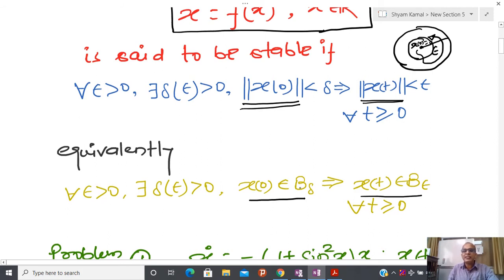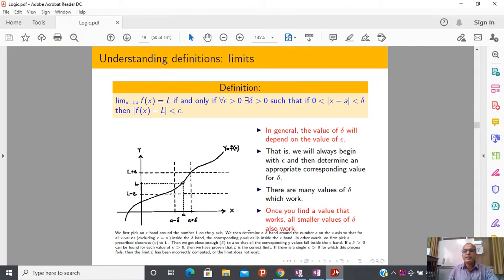If you assume this, then this is also possible. That is the meaning. So what I have observed from my past experience, most of the time students are facing a lot of difficulty whenever they try to formulate this kind of ball, delta and epsilon ball. Due to that reason, some more basics are required. So I am going to explain this basic using this particular slide.